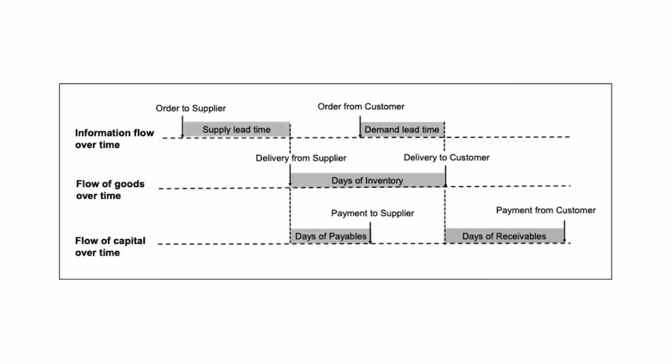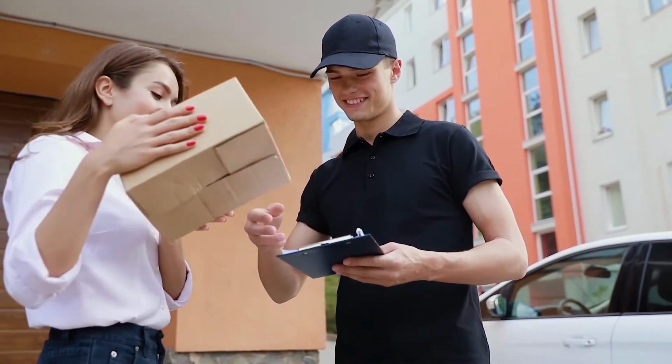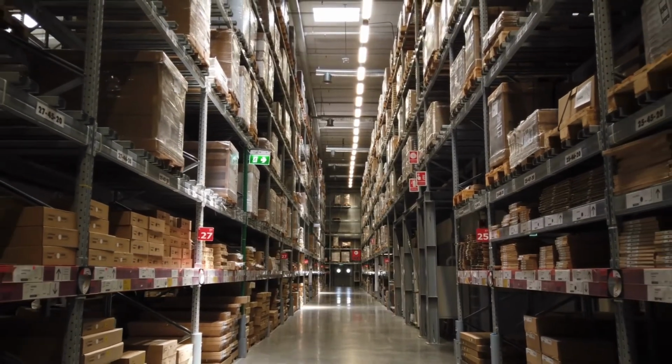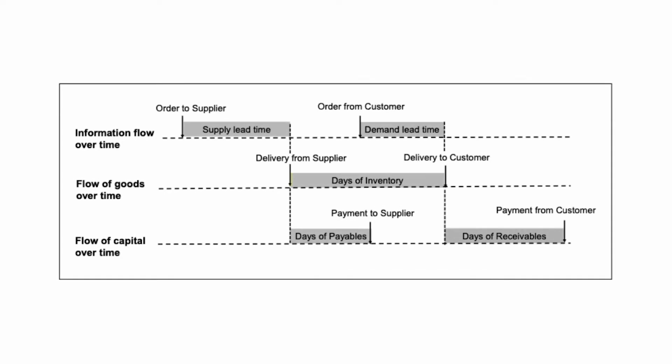First, companies source products or services from suppliers. Supply lead time measures the elapsed time between the moment a purchase order is placed and its delivery. Second, companies keep inventory to transform raw materials to finished goods. This duration is referred to as days of inventory. Third, the customers demand the finished goods and expect their orders to be delivered during the demand lead time.